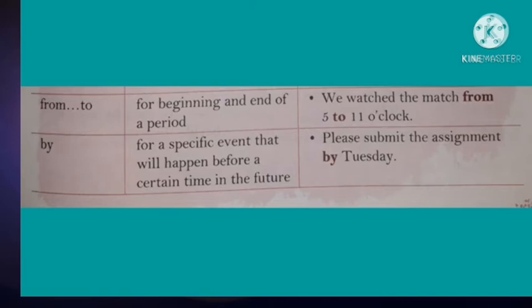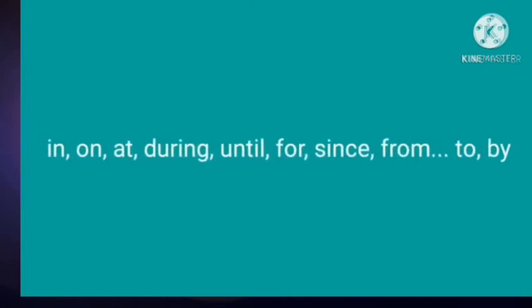By, for a specific event that will happen before a certain time in the future. Example, please submit the assignment by Tuesday. So, the words in, on, at, during, until, for, since, from, to, and by are the prepositions for time.